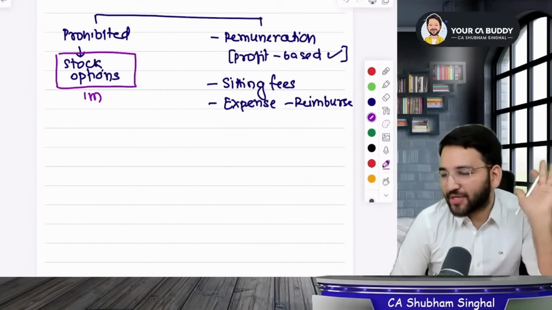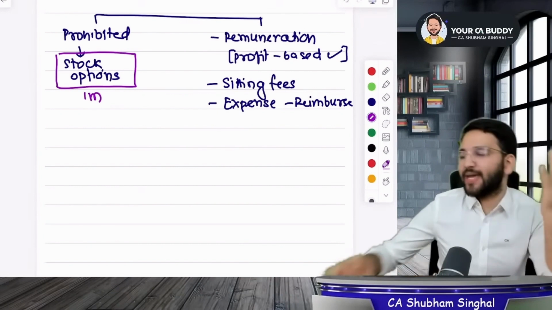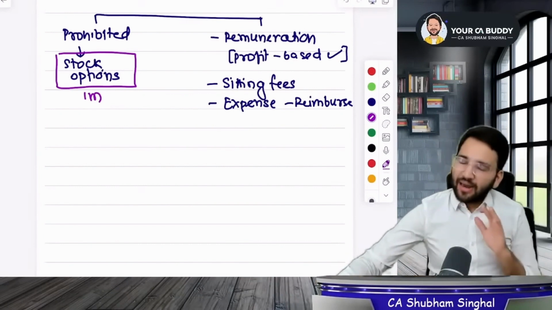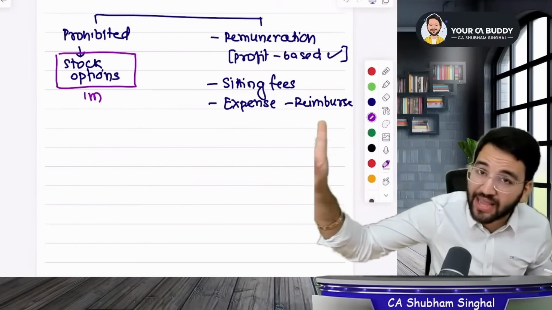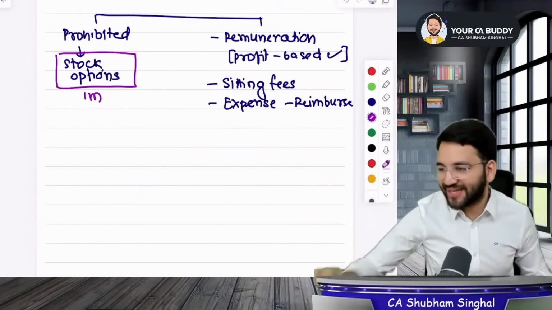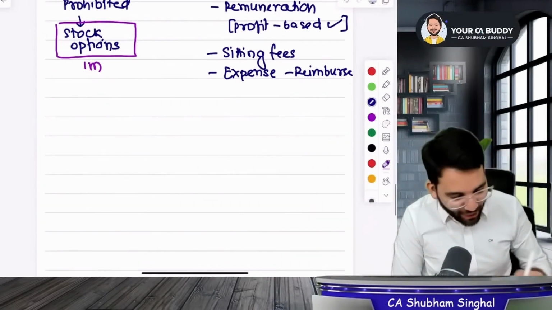Sir, answer this. Should women directors always be independent? Ashutosh, I have told you the same thing. Students, I said that the Companies Act does not specify that a woman director should be independent. It could be there in the SEBI Act. Now let's proceed ahead. So tell me, what will be the tenure?